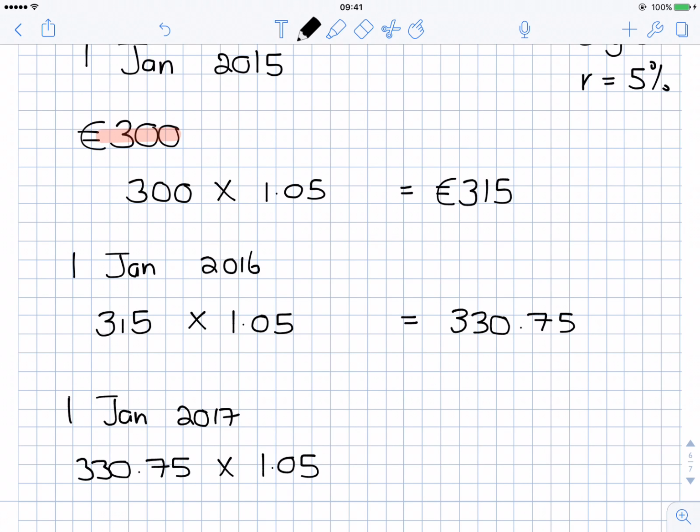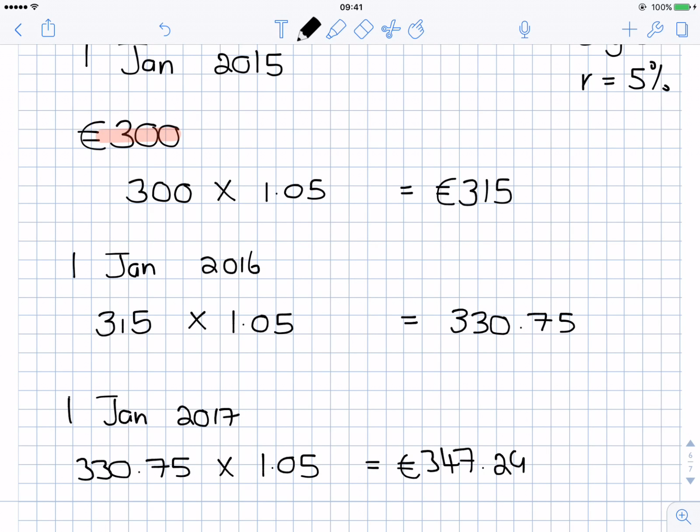And remember, to get 5% interest, we multiply by 1.05. And that means I'm going to come out at the end of that year with €347.29. So that's how compound interest works.